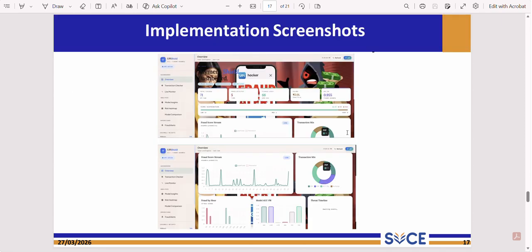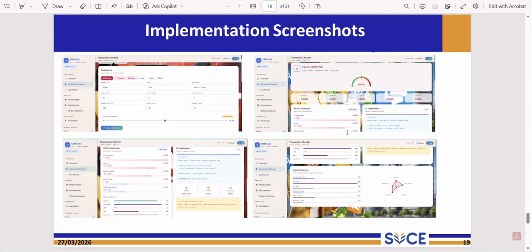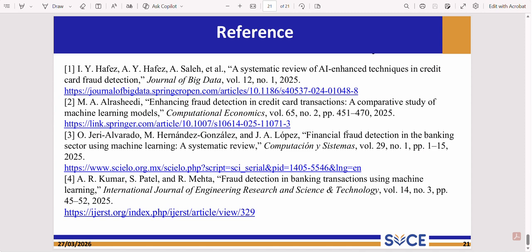Here are the implementation screenshots of the project. Here are the four main reference papers of the project. Let me take you through the deployed final project.